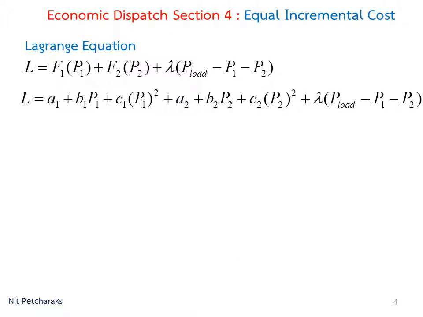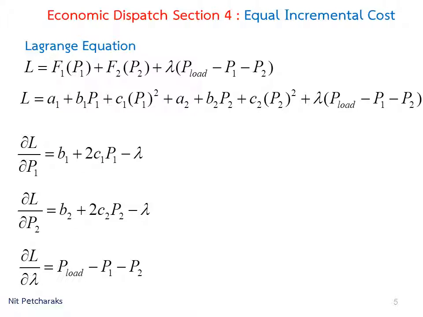Replace F1 and F2 with A, B, and C coefficient in the Lagrange equation. Then perform partial derivative of the Lagrange equation with respect to P1, P2, and lambda as shown in the screen.